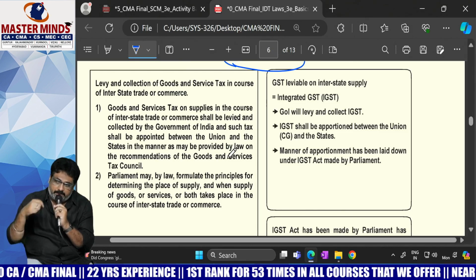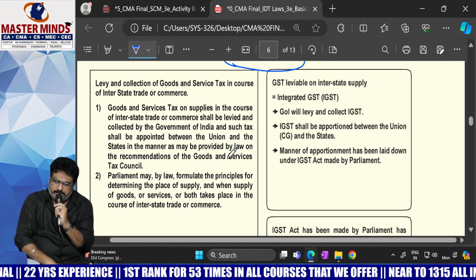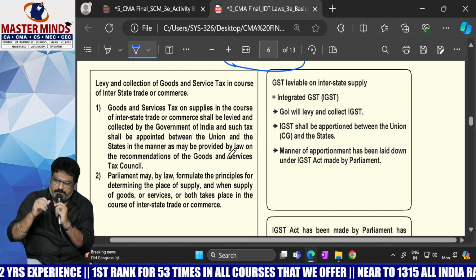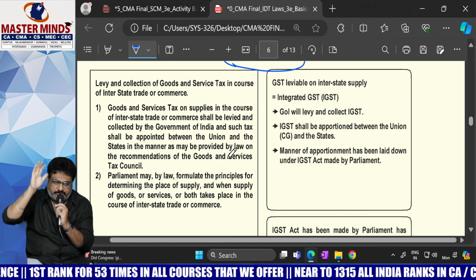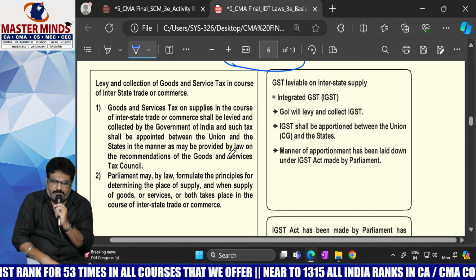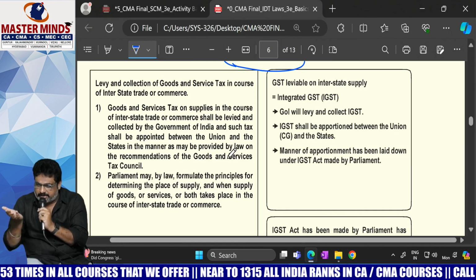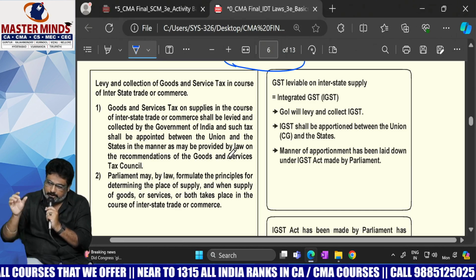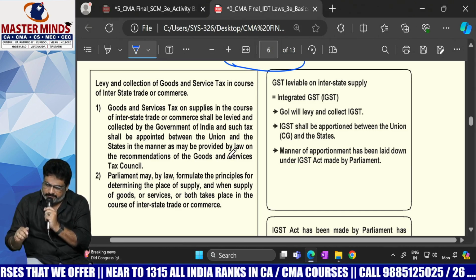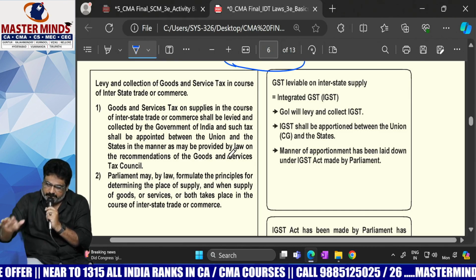But who is levying IGST? The central government. Who is collecting it? IGST is levied and collected by the central government only. But it is not justified. Why, ma'am? In IGST, not only central government taxes, but also state government taxes are merged. In that case, IGST revenue shall be shared with the state government.